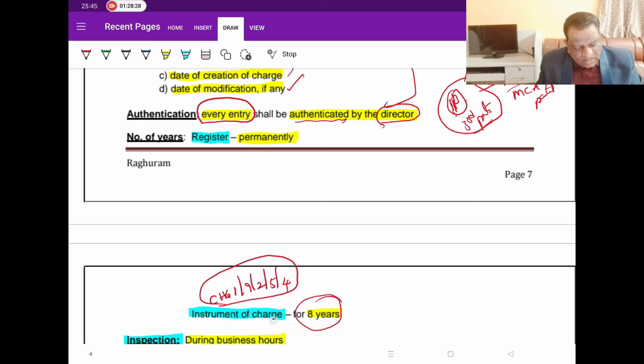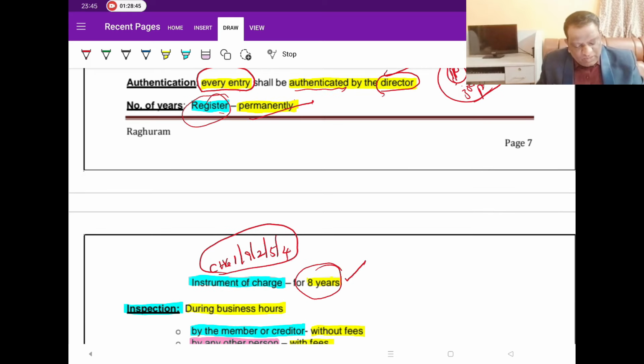These documents have to be kept for 8 years. If you are keeping them for 8 years, it is sufficient. But the register of charges, the register we are talking about here, has to be maintained permanently. So the register should be maintained permanently, whereas for the instrument of charge, it is sufficient if they keep it for 8 years.